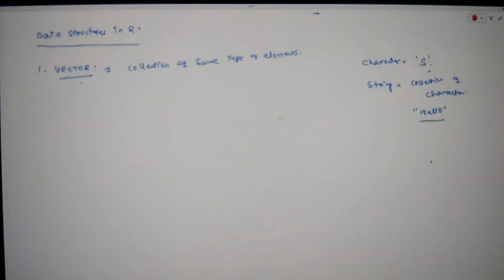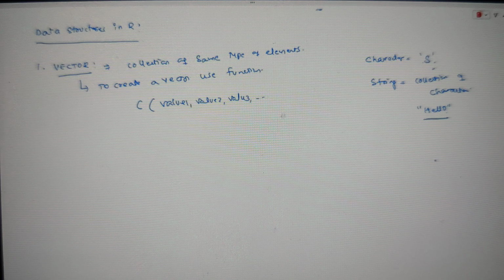How to create a vector? Very, very simple, guys. To create a vector, use a function. The function name is nothing but c. See the function name, a single character c. That's it. c of whatever values you want to give: value 1, value 2, value 3. You can give as many values as you want. There is no restriction in giving the values.